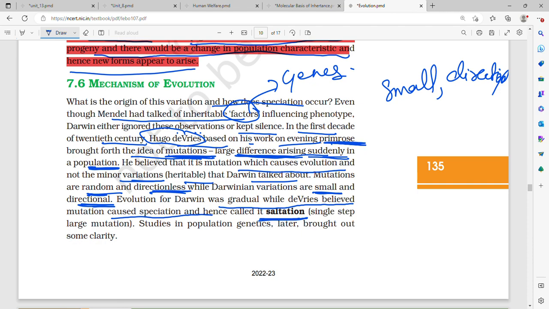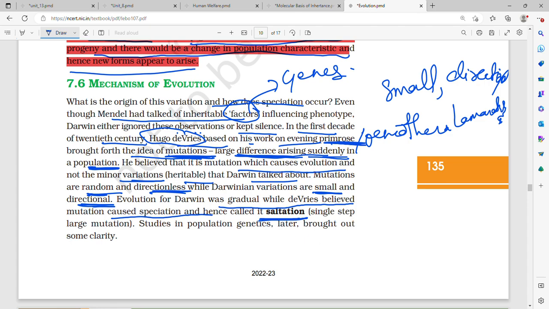Darwin ignored these observations or kept silence. And in the first decade of the 20th century, Hugo de Vries, based on his work on evening primrose, which is also called Oenothera lamarckiana.